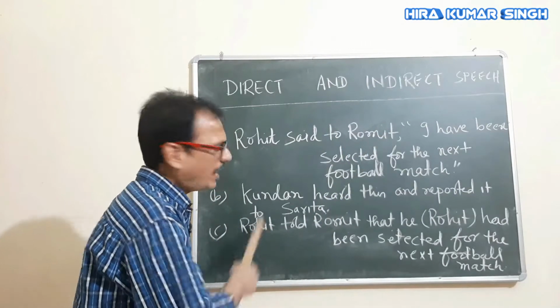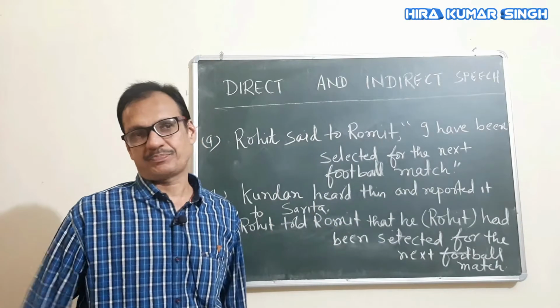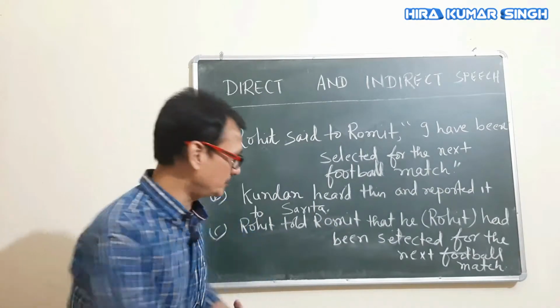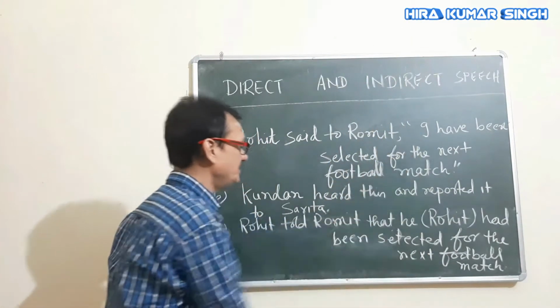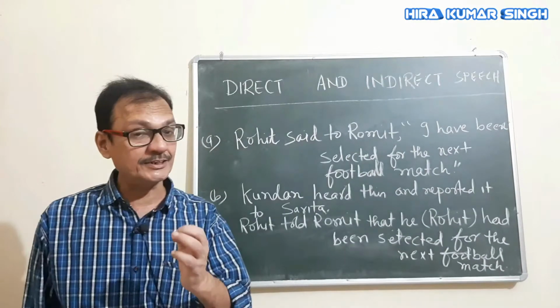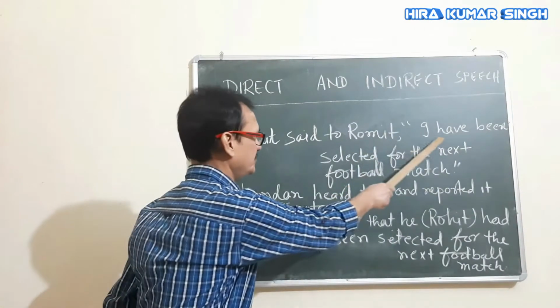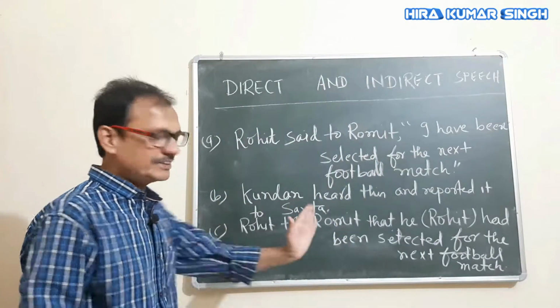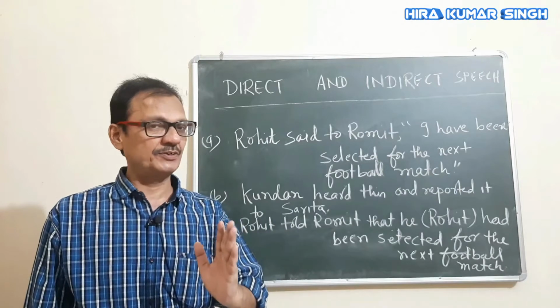But here, after some time, it is being reported by Kundan to Sarita. That's why it is called reported speech. This one is direct speech, this one is indirect speech. Indirect speech means reported speech, a speech which has been reported. What changes took place in this statement, I will be telling you later on. But this is the difference between the two.